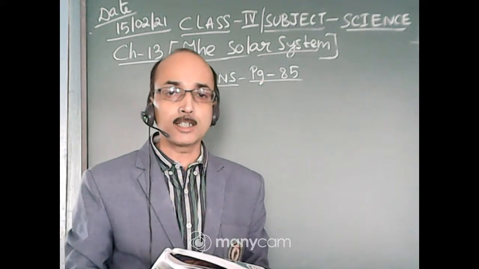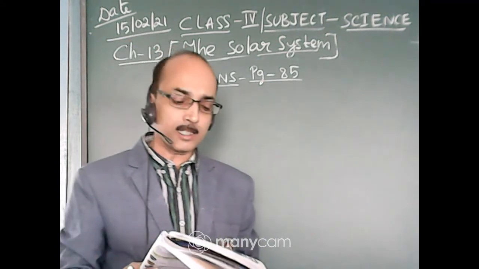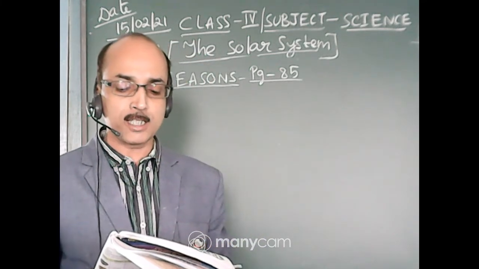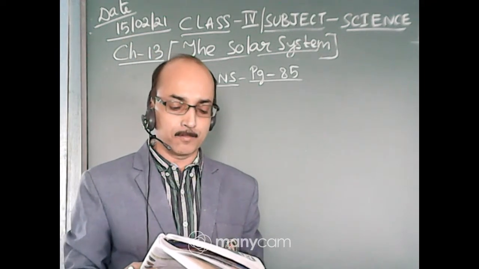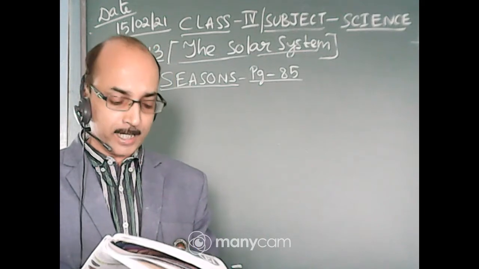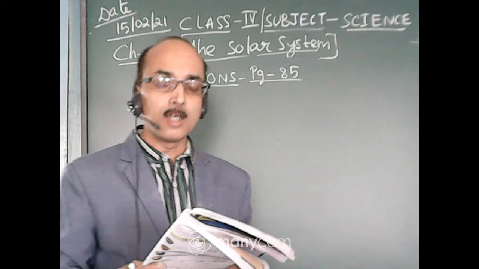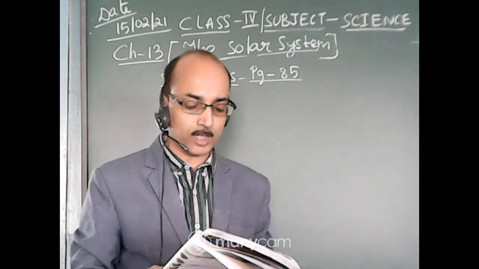Then we have learned the solar system. What is the solar system? The sun, the 8 planets and their satellites and other heavenly bodies like comets and asteroids form the solar system. A very beautiful picture. You can see this on page number 80. See the picture, very good looking. All 8 planets are there.